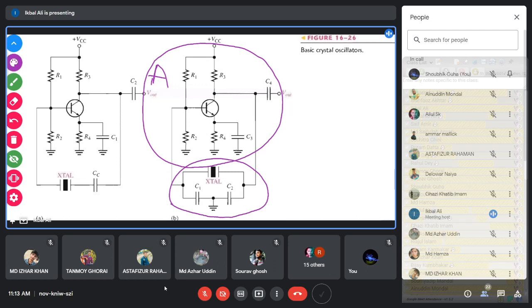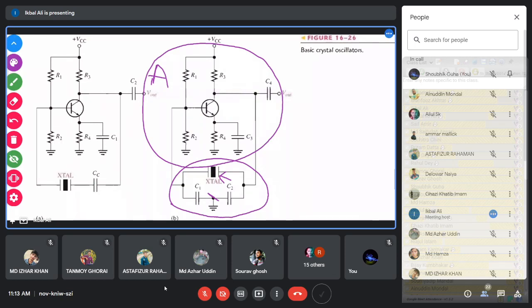In the Colpitts oscillator circuit, you can remember that there are two capacitors C1 and C2, connected at the ground junction, and across these two series capacitors we had an inductor.